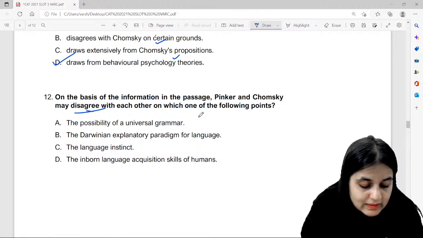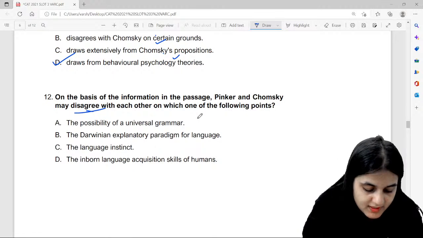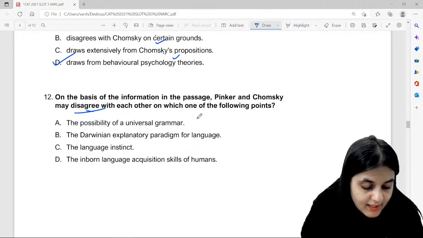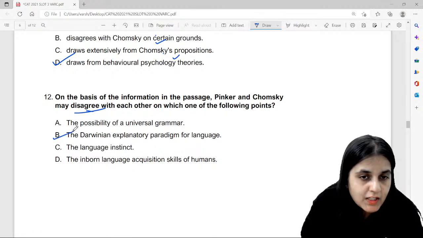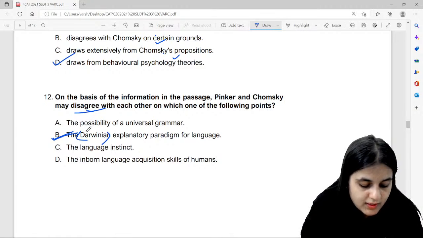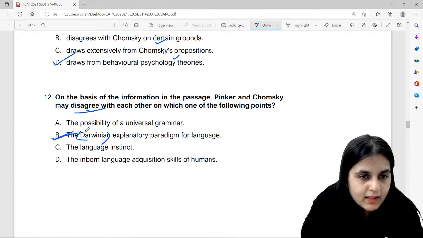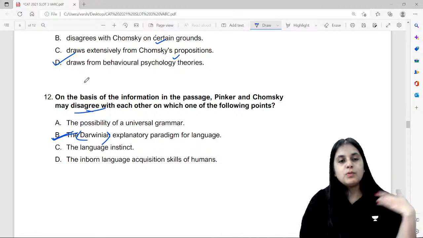Guys, the passage clearly says that unlike Mr. Chomsky, Pinker feels that it is within the framework of the Darwinian. Remember, we highlighted that: within the framework of the Darwinian. So this is the answer in which the two differ, where their points of view are unlike. Yes, so the answer option will be B.